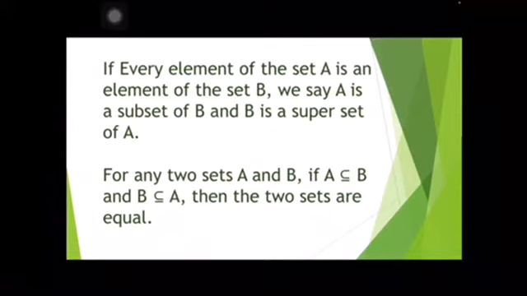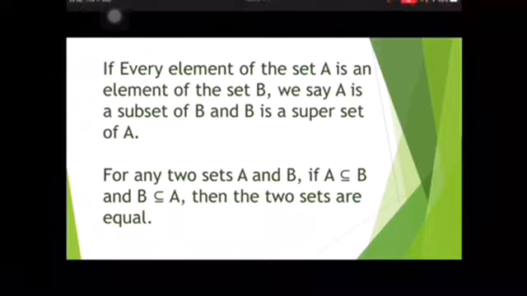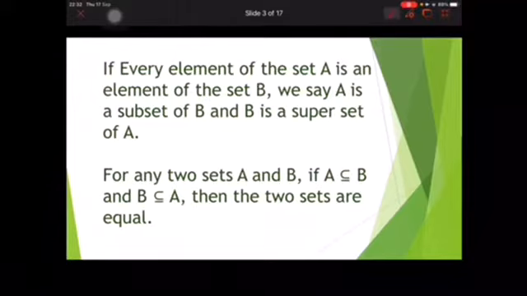If every element of the set A is an element of the set B, we say that A is a subset and B is the superset. For any two sets A and B, if A is contained in B, or A is the subset of B, and B is the subset of A, if both the conditions are satisfied, then the two sets are equal.